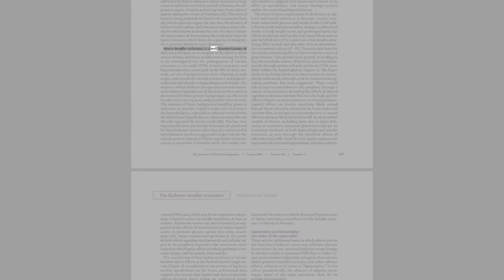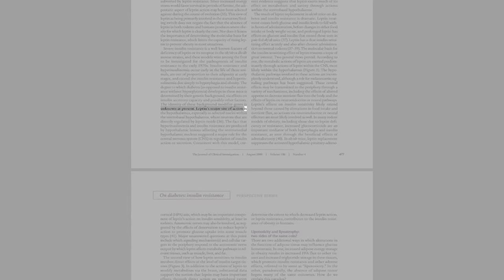Severe insulin resistance is a well-known feature of deficiency of leptin or its receptor in the OB/OB or DB mouse strains, and these models were among the first to be investigated for the pathogenesis of insulin resistance in the early 1970s. Insulin resistance and hyperinsulinemia occur early in the life of these animals, are out of proportion to their adiposity at early stages, and exceed the insulin resistance and hyperinsulinemia due simply to hyperphagia and obesity. The degree to which diabetes, as opposed to insulin resistance without hyperglycemia, develops in these mice is determined by their genetic background, via effects on insulin secretory capacity and possibly other factors. The identity of these background modifier genes is unknown at present.